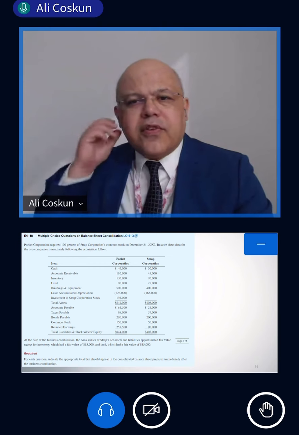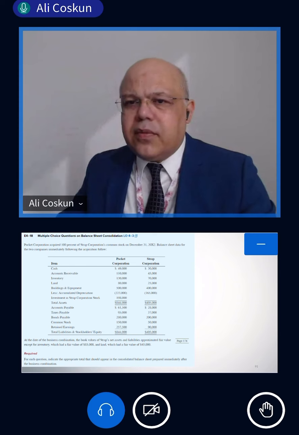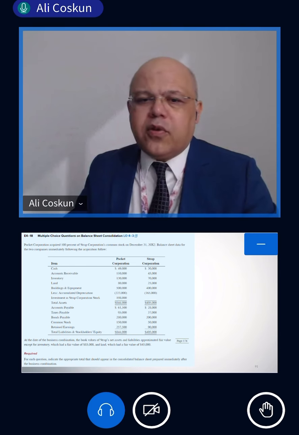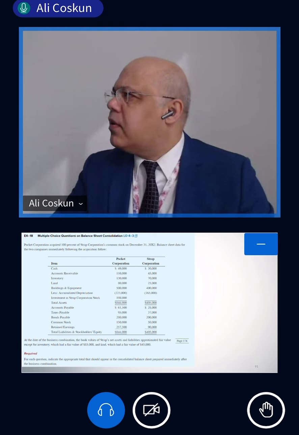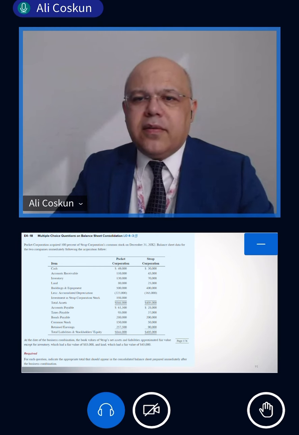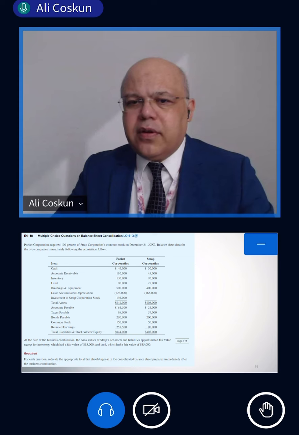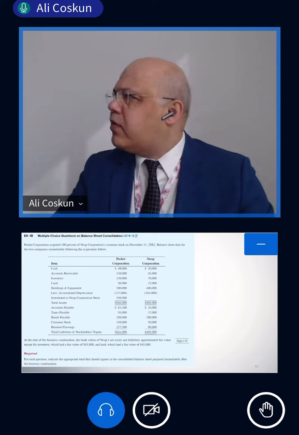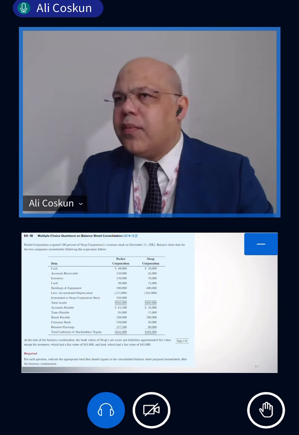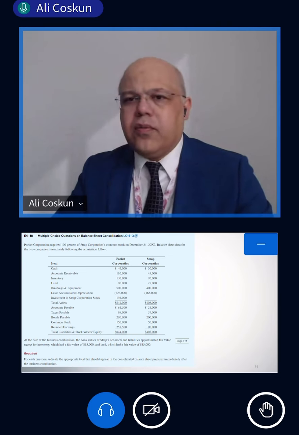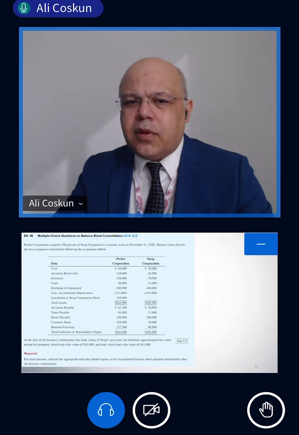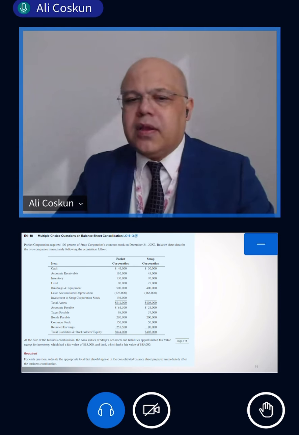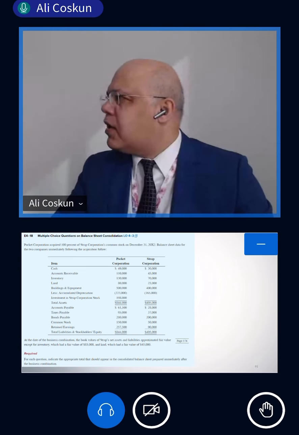What is the book value of inventory? It is 70, right? So how much is the excess value for inventory? 15. Land's book value is 25. Fair value of land is 45. So there is an excess for land of how much? 20. Okay, good. So 20,000 for land and 15,000 for inventory. We have excess value. So how much is the goodwill? Can you tell me how much is the goodwill? Anybody can calculate it.